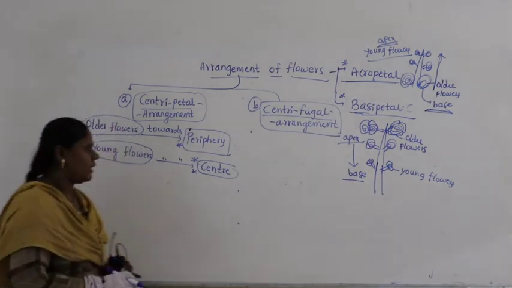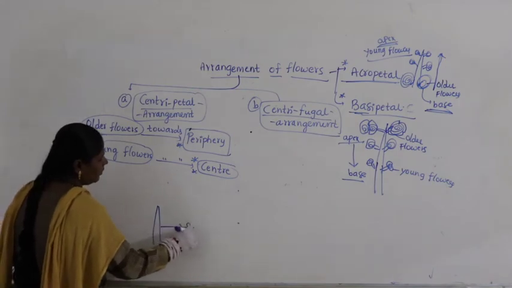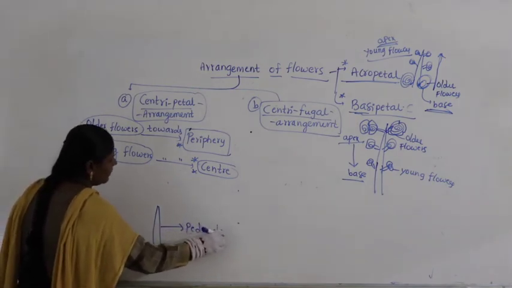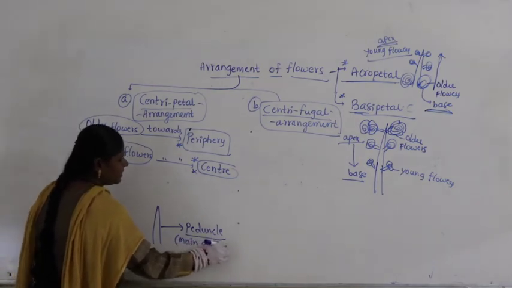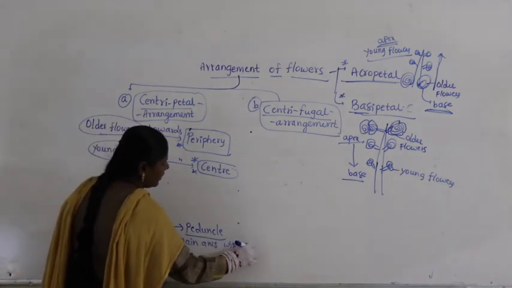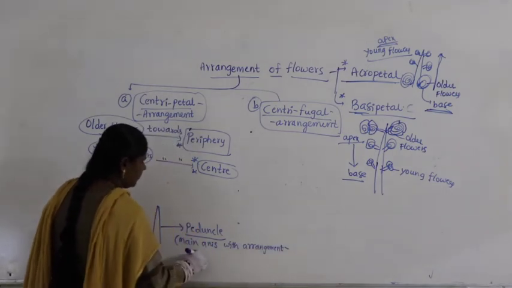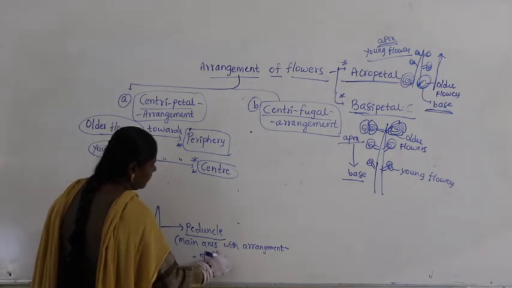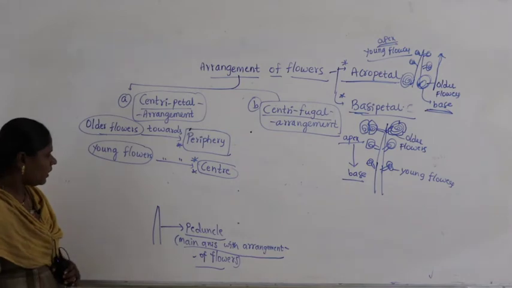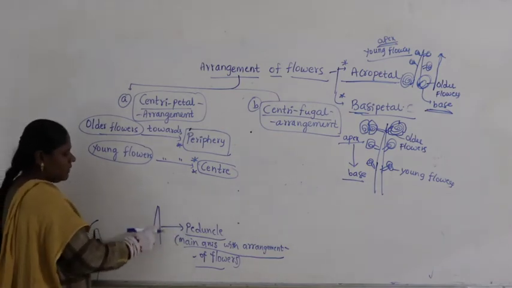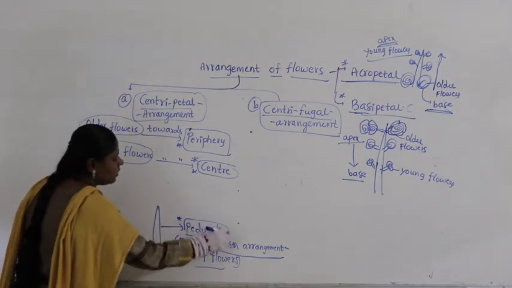In some cases what happens? Now you know the tip of the stem where you find the arrangement of flowers is called the peduncle. Do you remember? Main axis. What is the peduncle? The main axis with the arrangement of flowers is called the peduncle. So this is the peduncle, the main axis on which we find the arrangement of flowers.